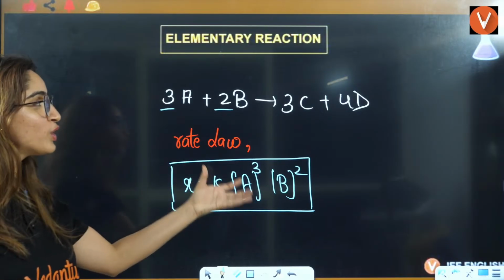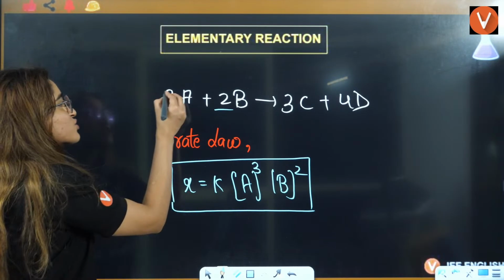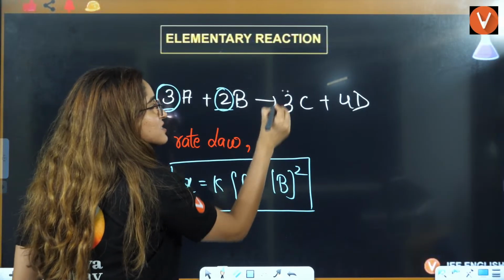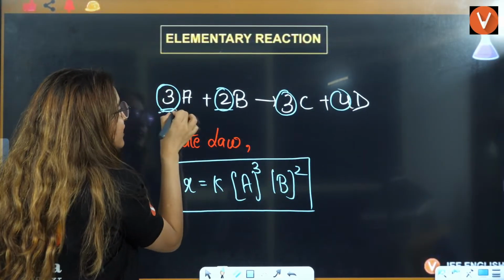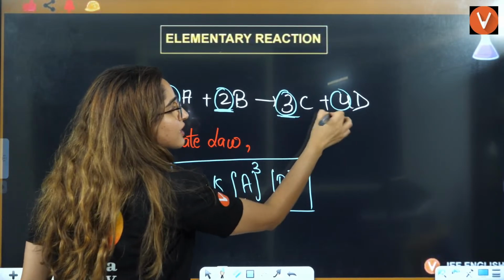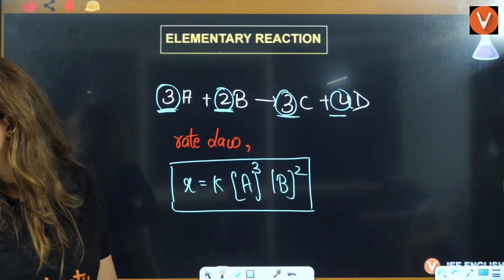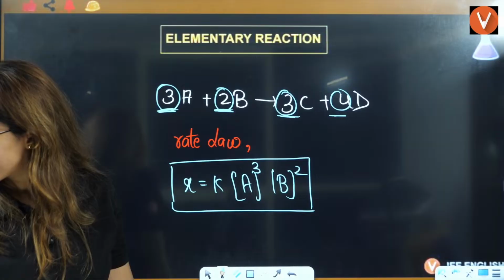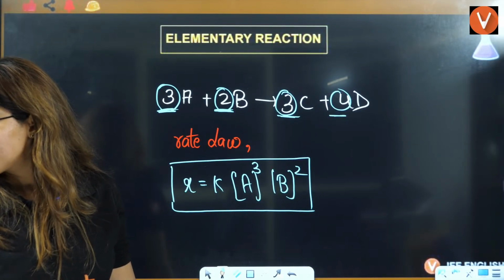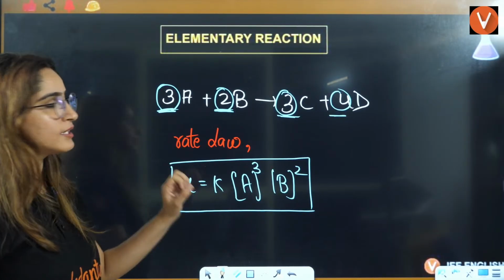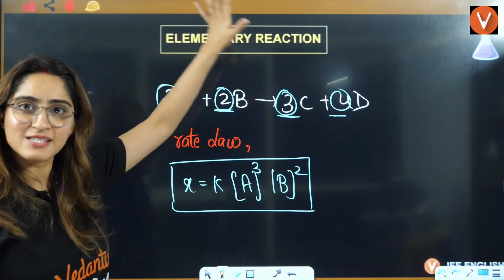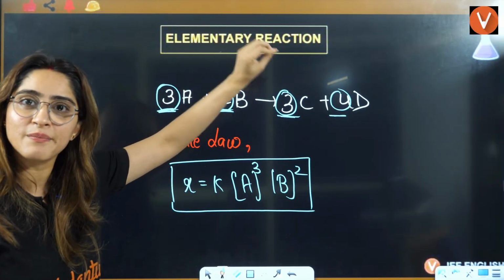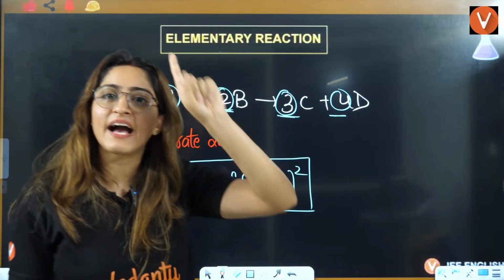Shlok, I have told you, stoichiometry is this thing. In a balanced chemical equation, the digit written before each species is the stoichiometry. In an elementary step, it is just a single-step reaction.